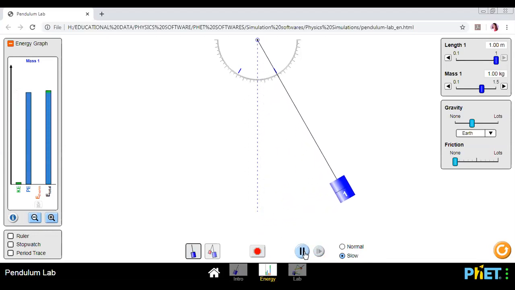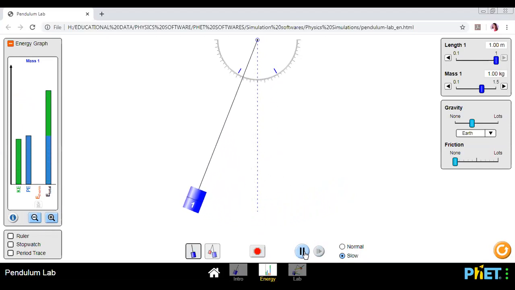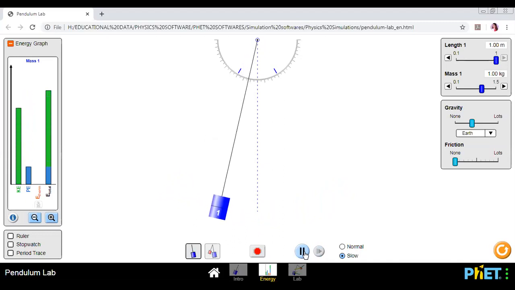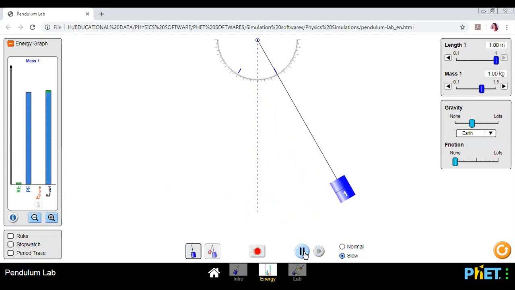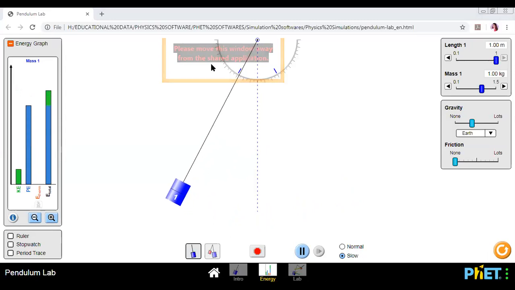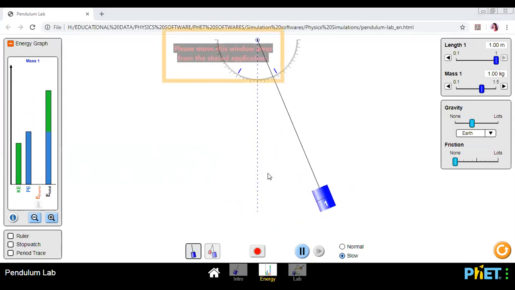Then it is reaching, and you will find it is having maximum potential, zero kinetic. And you will find, see how the kinetic and potential is changing. So you will again find that at the extreme position, it has maximum potential energy and zero kinetic energy. And at the mean position, it has maximum kinetic energy and zero potential energy. So you will find that it is getting converted from kinetic to potential, potential to kinetic, in this format. There's an energy conversion from kinetic to potential and potential to kinetic.